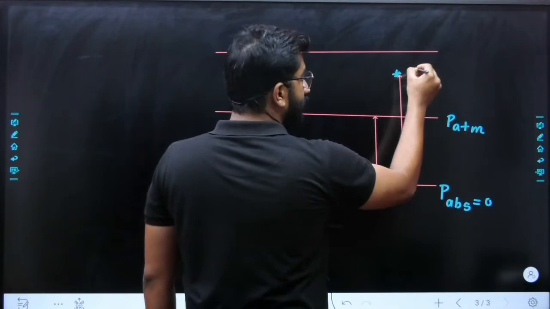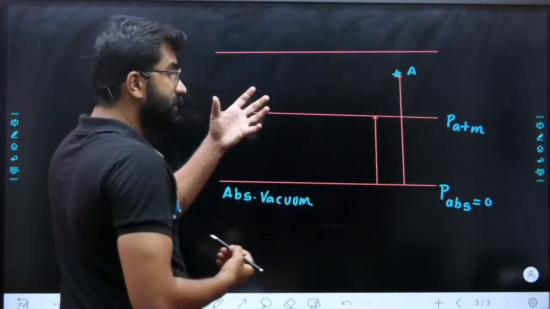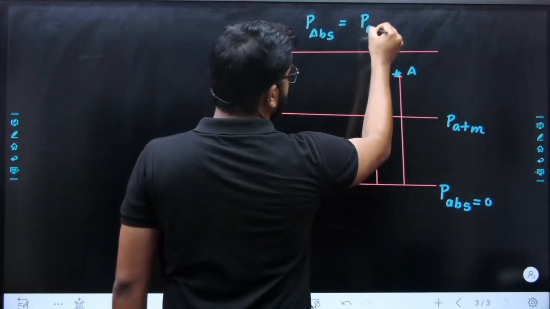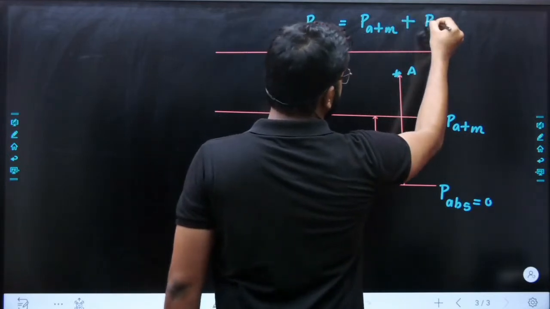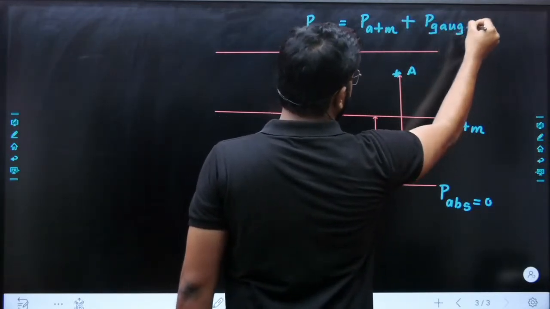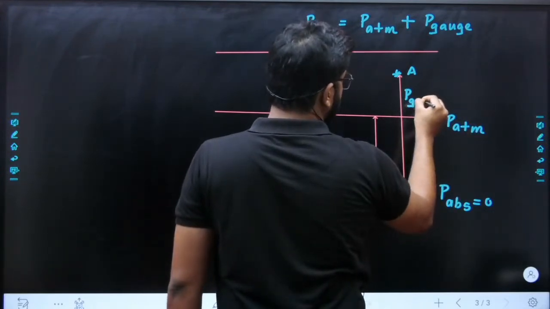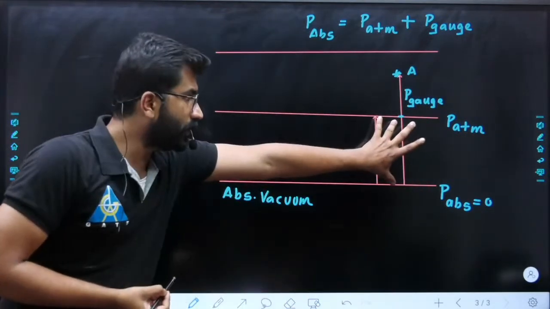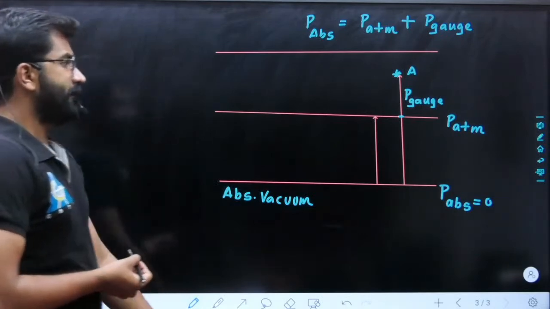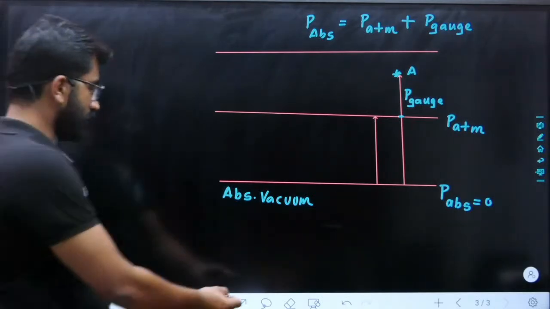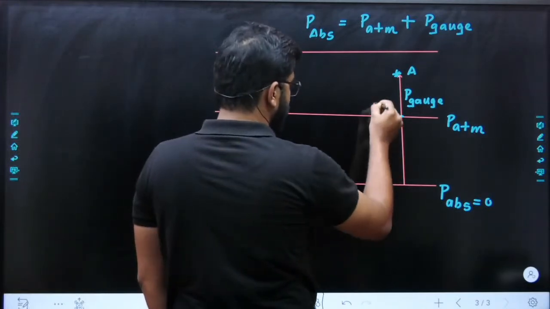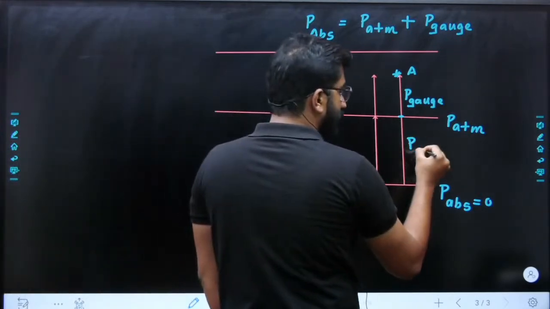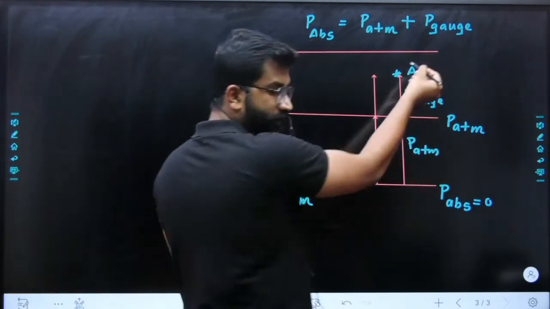So at point A, what is the pressure at point A? Absolute pressure at point A, P absolute, is equal to atmospheric pressure plus gauge pressure. Gauge pressure means whichever gauge you are measuring the pressure with. This distance is your gauge pressure and this is your atmospheric pressure. You add them and get the total absolute pressure, so P absolute equals PATM plus P gauge.